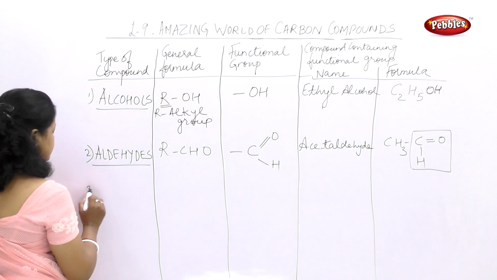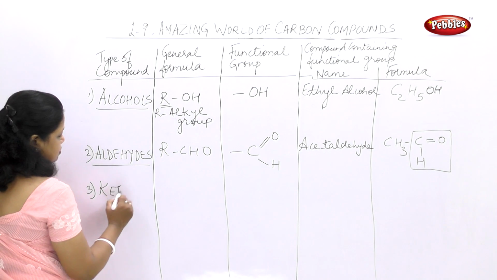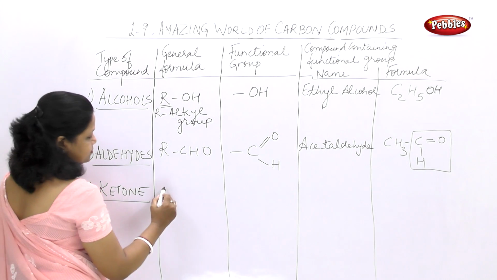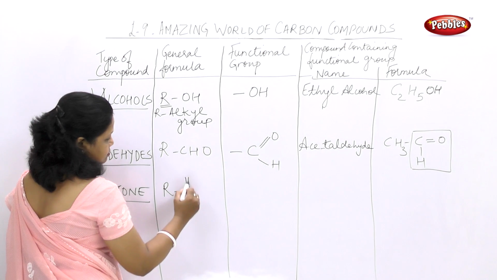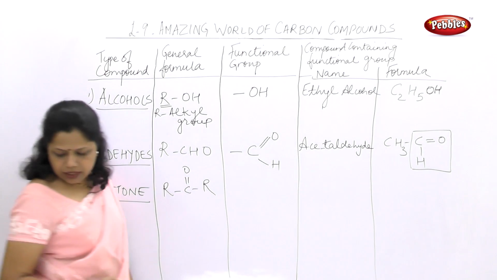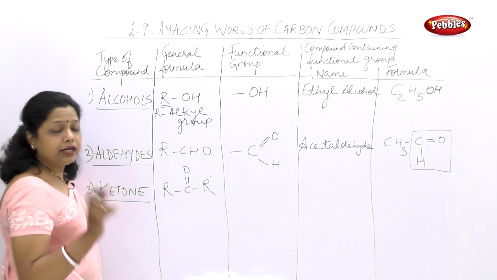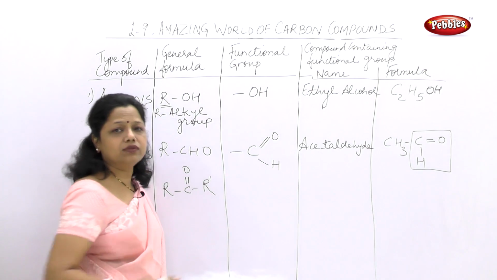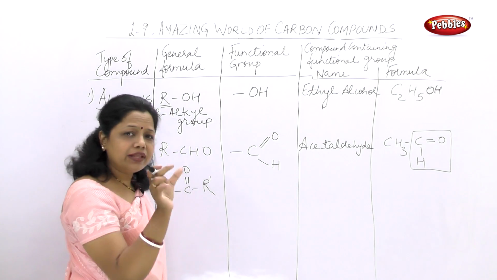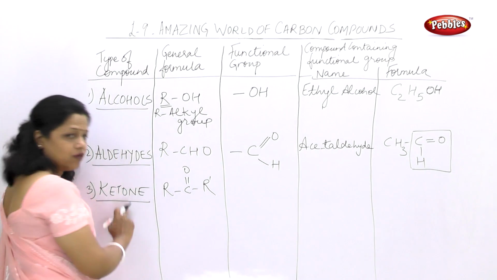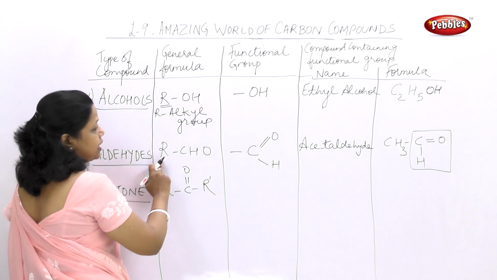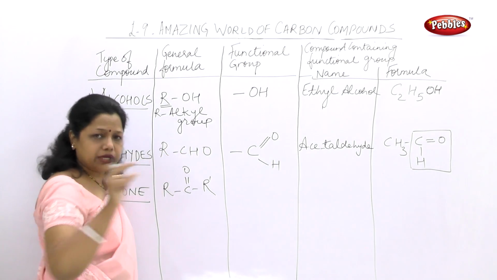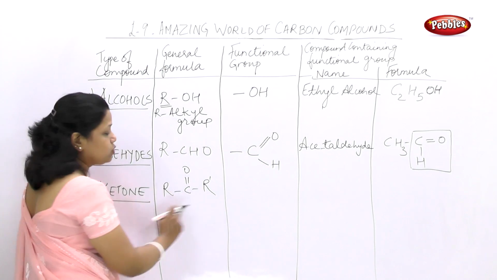Third type is known as ketone. Now ketone group is shown like this. Now what is R and R dash here? Ketone is the only group or functional group which is not attached at the end of the chain. It is always attached somewhere in the middle of the chain. Only functional group which is not attached at the end of the group. That means not at this end or not at this end. Which end? The carbon chain end. It is always added in between the carbon chain.